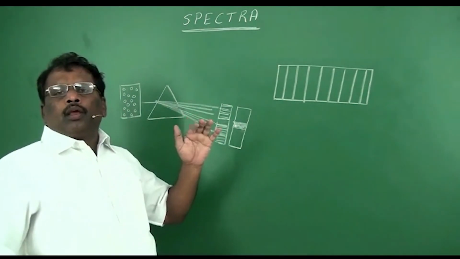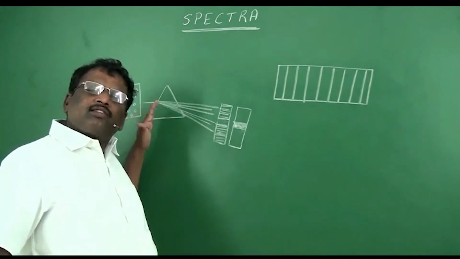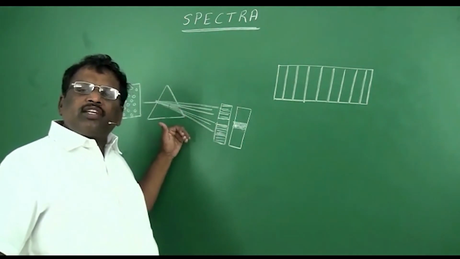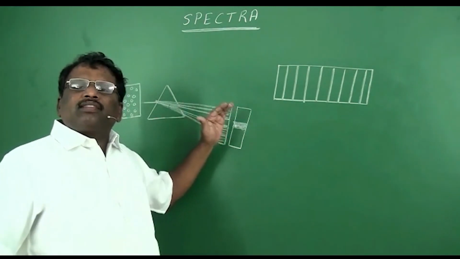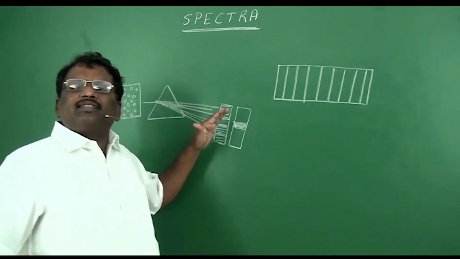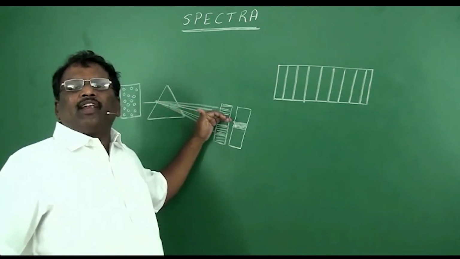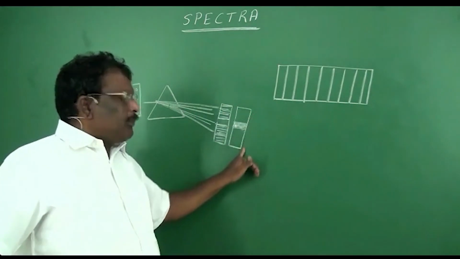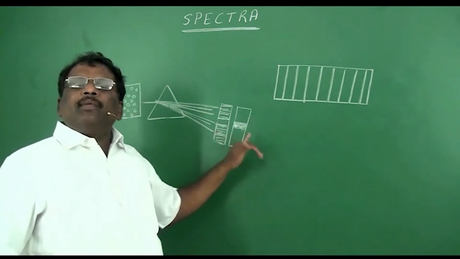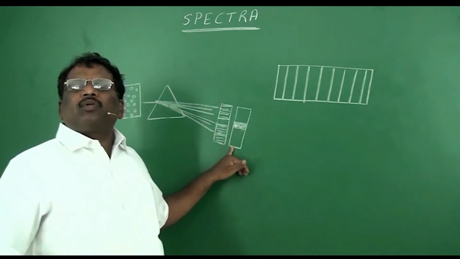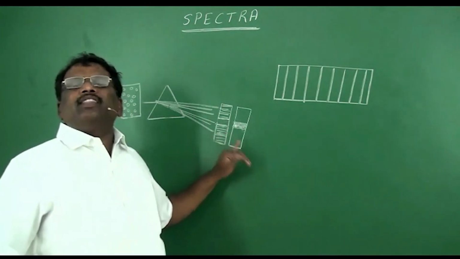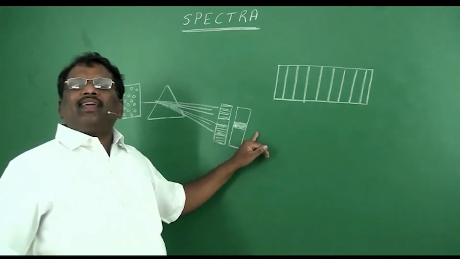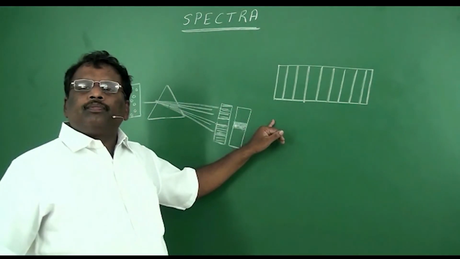Now, when the source of light was stopped, these excited atoms will reach the ground state. Then they emit the same wavelength they absorbed previously. If that wavelength of light radiation is allowed to pass through the prism and the spectra is recorded, you will get another type of spectra which we call emission spectra, because this spectra was recorded when light was emitted by the atoms. In emission spectra, you will find bright lines on a dark background.